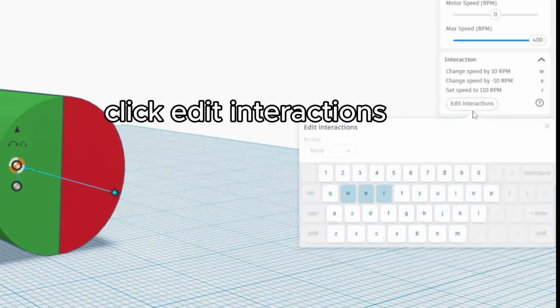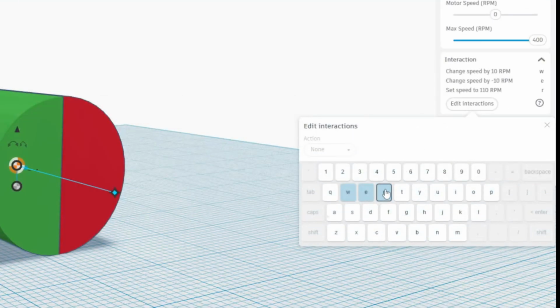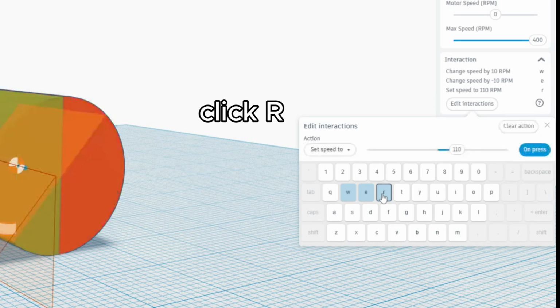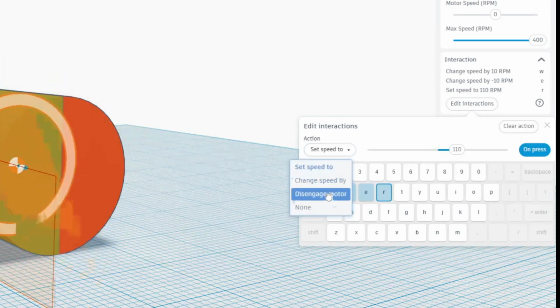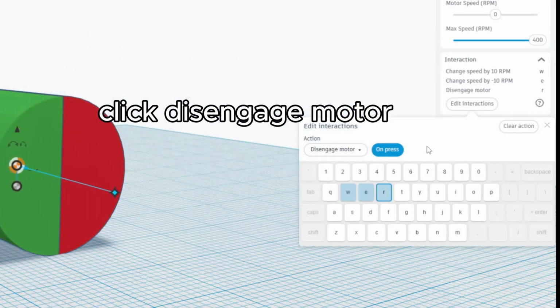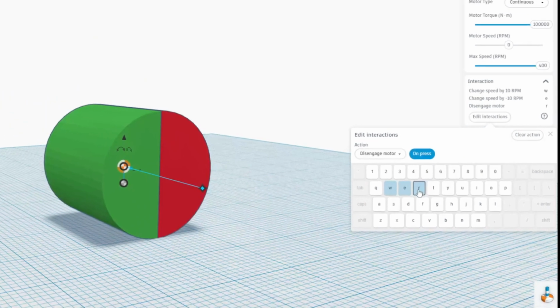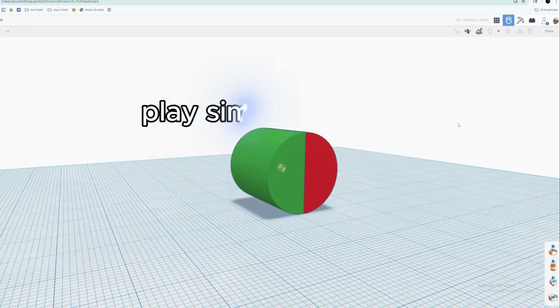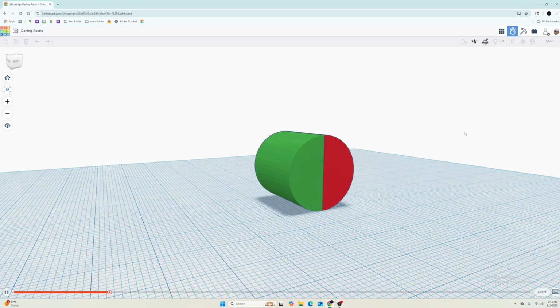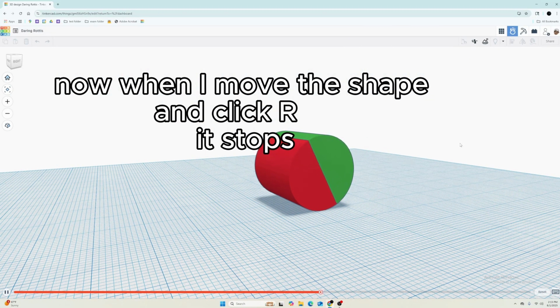Click Edit Interactions. Click R. Click Disengage Motor. Play simulation. Now, when I move the shape and click R, it stops.